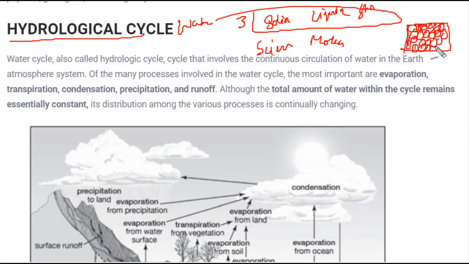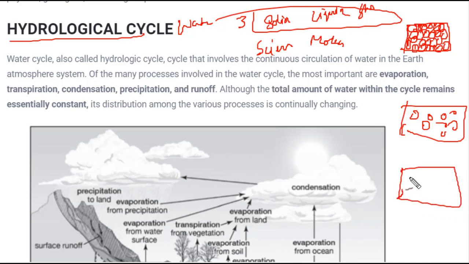In the case of a liquid, the molecules are a little farther away from each other, so they can move. Liquids like water, kerosene, petroleum have a tendency to move in the direction where they get a slope. And last is gas. In gas, the intermolecular spacing is huge and it can flow anywhere. So these are the three forms of matter.